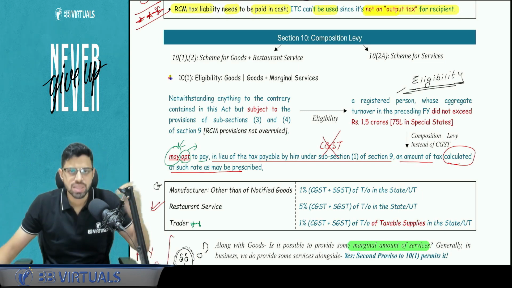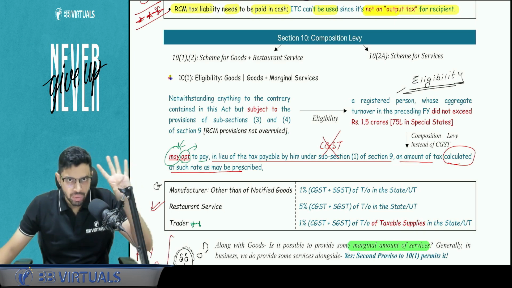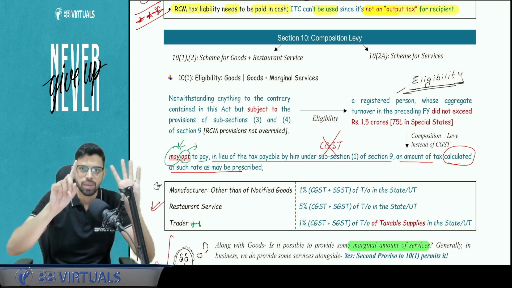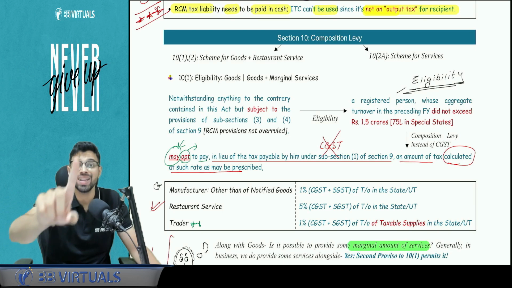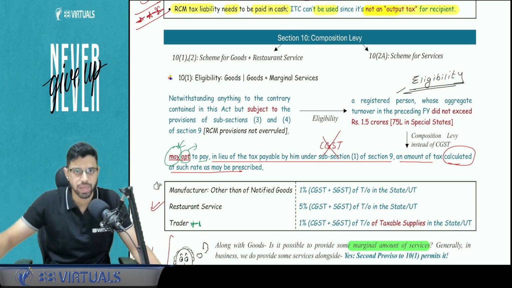You don't have to file GSTR-1 and 3B. You just have to pay tax quarterly, so 4 payments in a year, and 1 annual statement, that is GSTR-4, which is to be filed till 30th of June. Earlier it used to be 30th April, but now it is 30th of June.